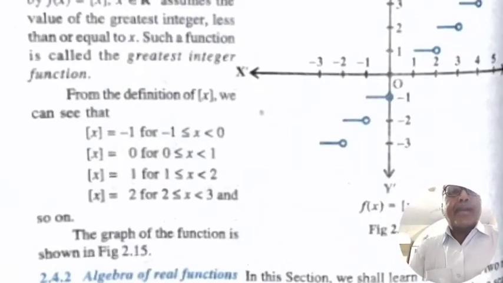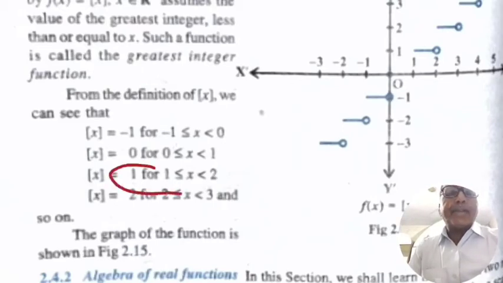From the definition of [x], we can see that [x] is equal to -1 for -1 less than or equal to x less than 0. [x] is equal to 0 for 0 less than or equal to x less than 1. And [x] is equal to 1 for 1 less than or equal to x less than 2. And [x] is equal to 2 for 2 less than or equal to x less than 3. The graph of the function is shown in figure 2.15.